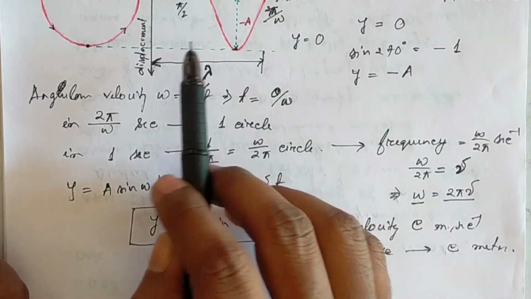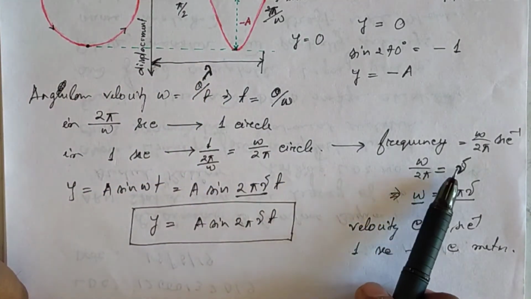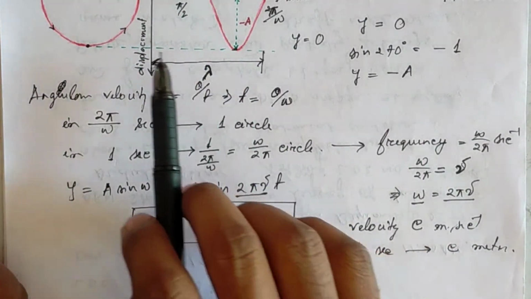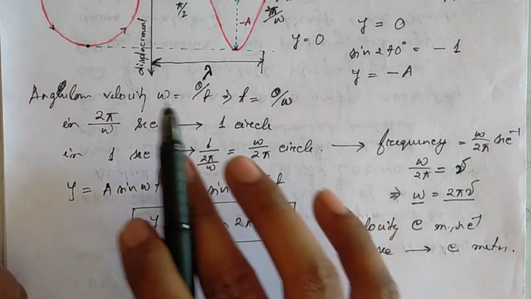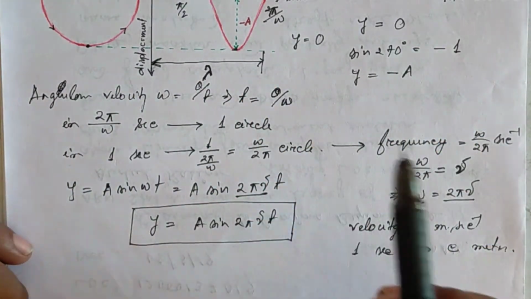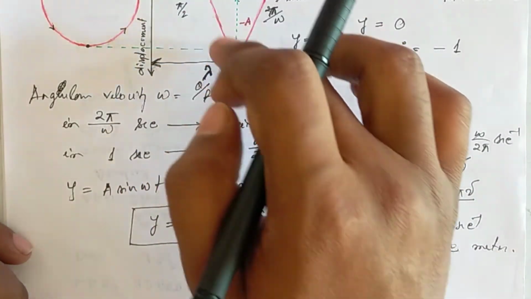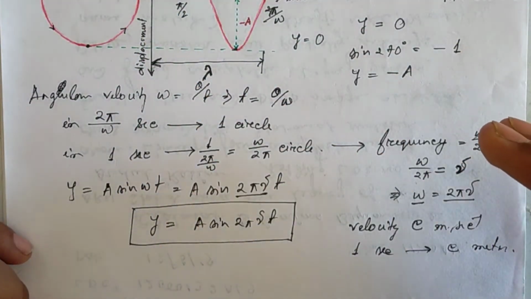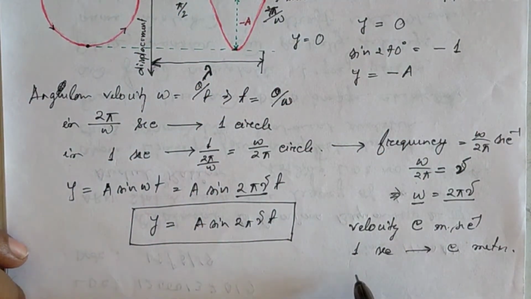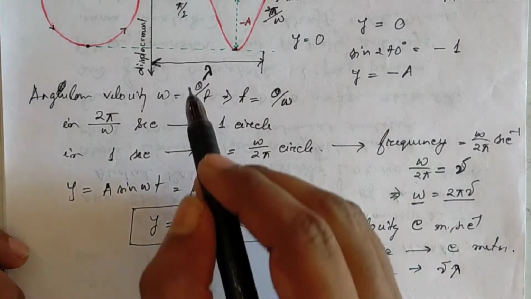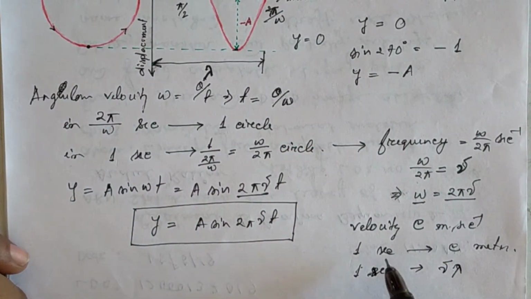That means in 1 second there will be ν times λ, so in 1 second there will be ν number of λ.